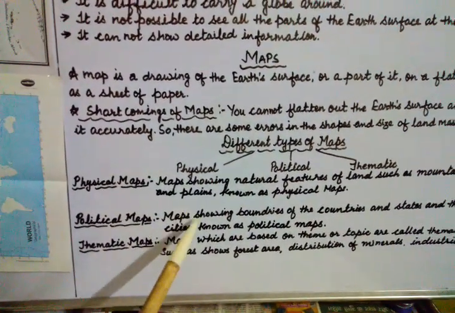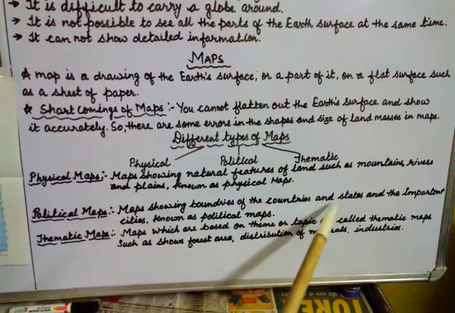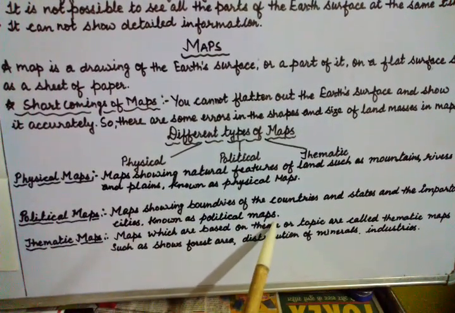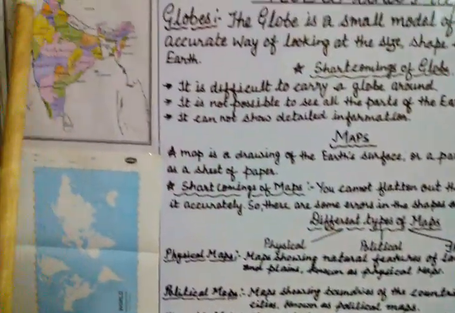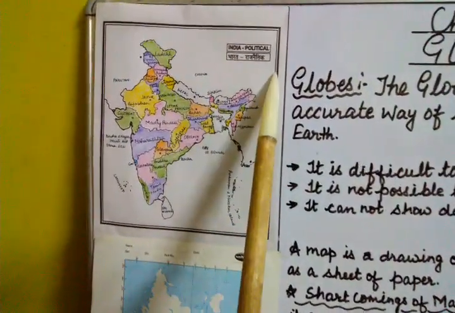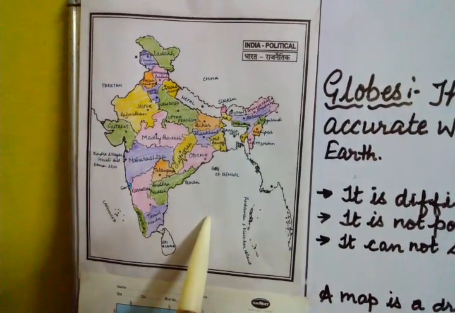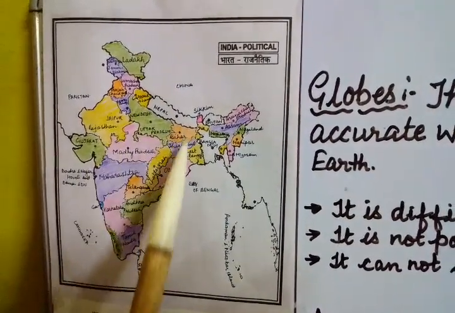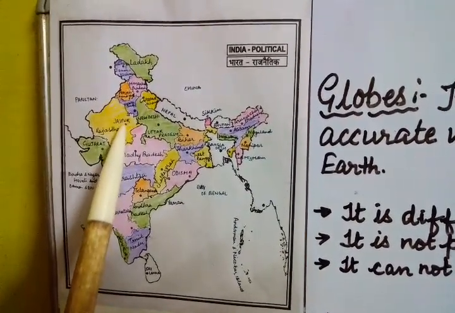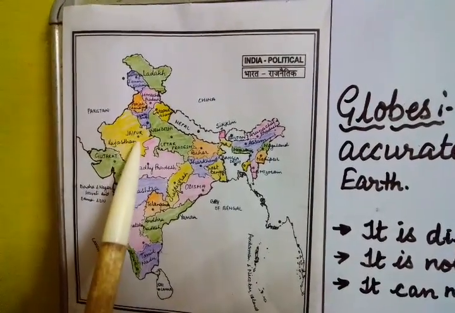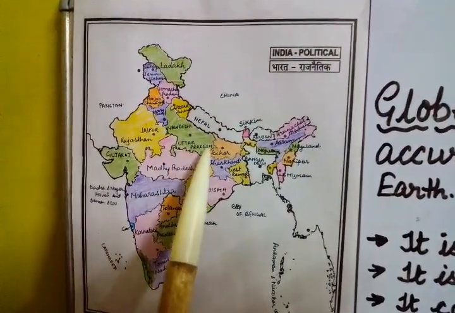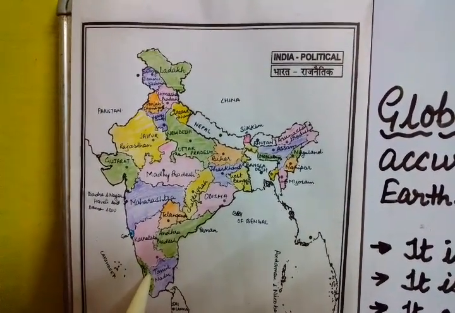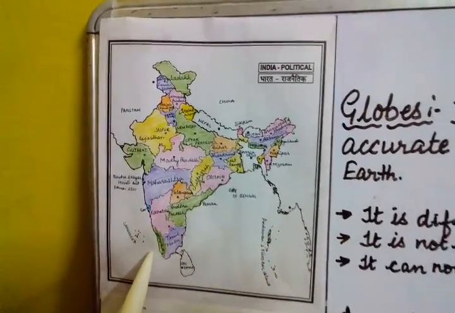A political map shows boundaries of countries and states and some important cities. A map which I have pasted here, see, it is mentioned over here also. It is a political map. In this political map, it shows different countries, states, and their important cities. Here in the state of Rajasthan, it mentions Jaipur. In Uttar Pradesh, it is New Delhi.